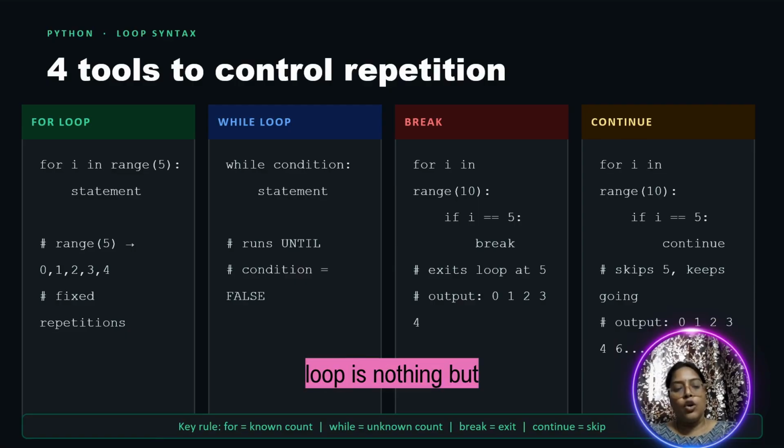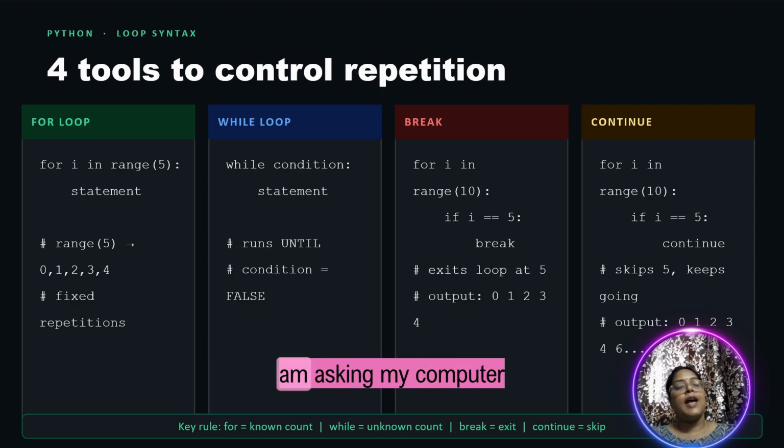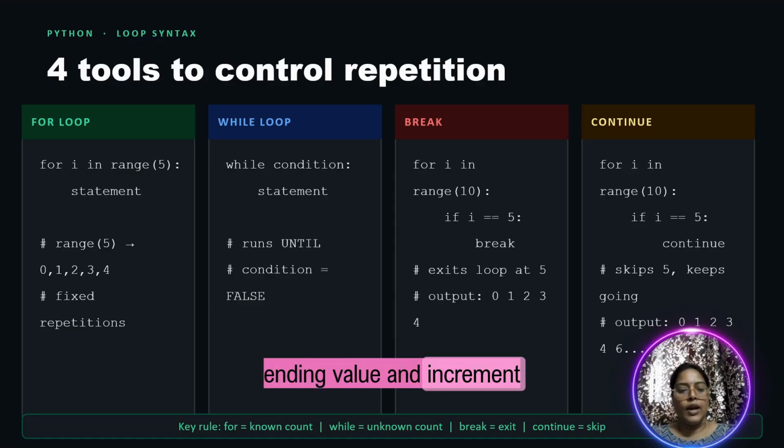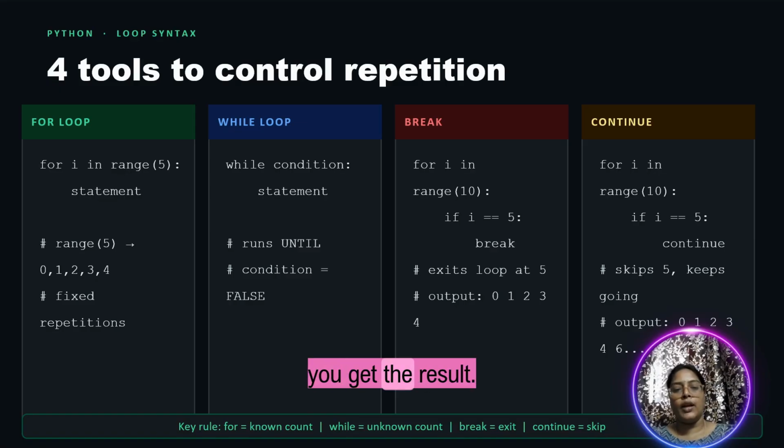For loop. For loop is nothing but if you are asking a computer to do something a fixed number of times, then it is called for loop. For example, I have given for i in range(5). Means I am asking my computer to do this task 5 times. So then I am using a for loop. The syntax for the for loop is for the variable in range. You have to specify the starting value, ending value and increment value. And then you have to write your set of code or statement, and obviously when you run the code you get the result.